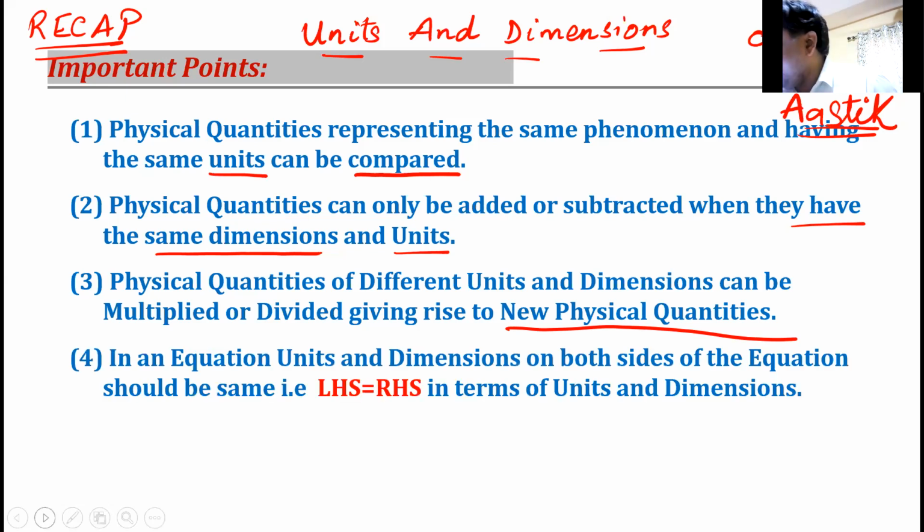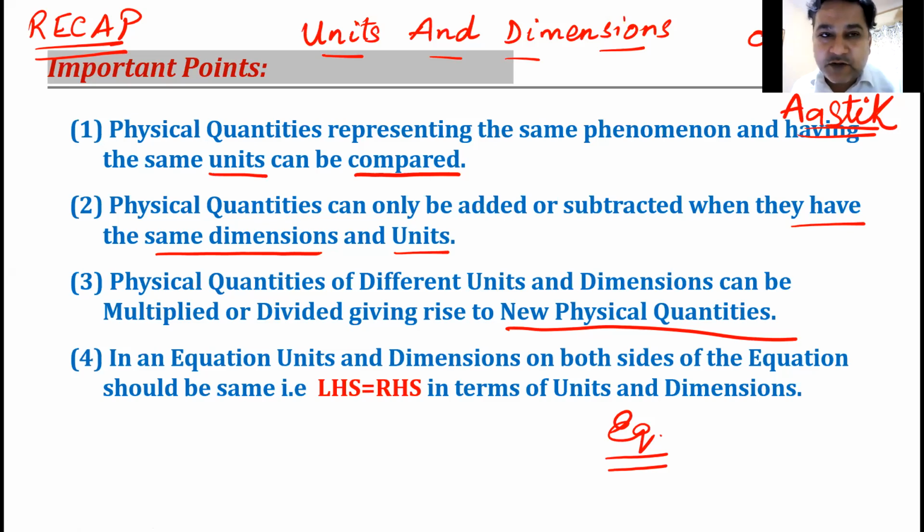What was our fourth point? Can anyone recollect the fourth point? Dimensions of physical quantity. Yes, Niharika. If you have an equation, remember the word equation. Never call them formulas. I don't like formulas. Equation, if you have equation, yes, Shravya, the left hand side of the equation should be equal to right hand side of the equation in terms of what? This is not a mathematical equation we are talking about. Very important point. Please remember, we are not talking about a mathematical equation.